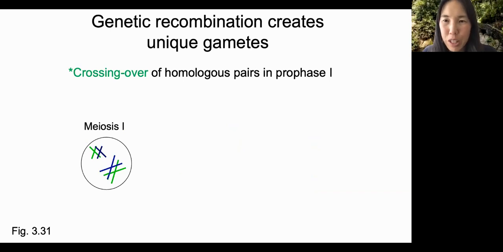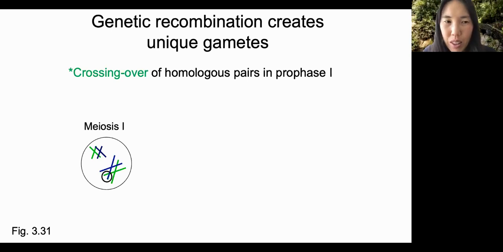Another way genetic recombination occurs is during prophase of meiosis 1. Recall that in prophase 1, homologous pairs of chromosomes find each other and link up. For example, chromosome number 4 from mom finds chromosome number 4 from dad and links up. Here, homologous chromosomes can swap parts, which is called crossing over.